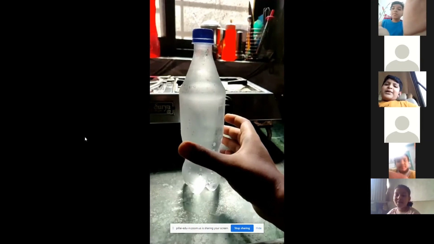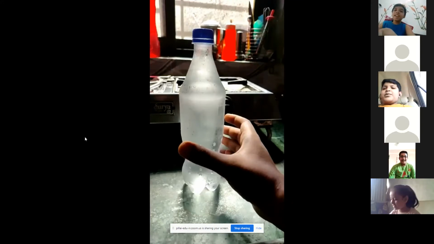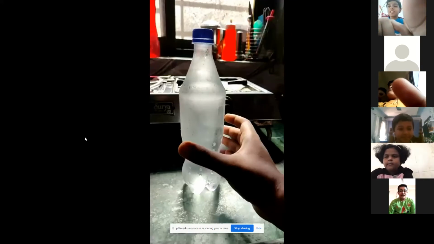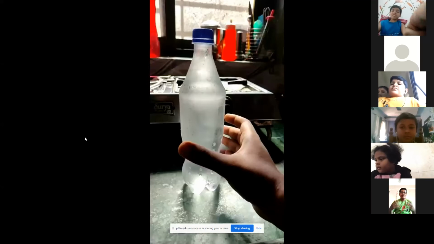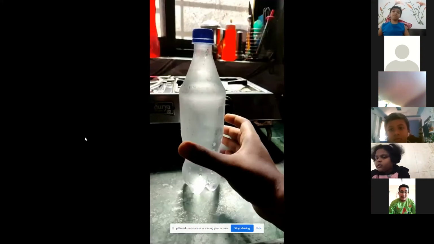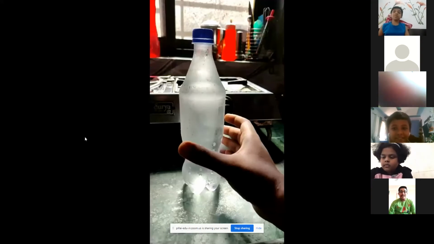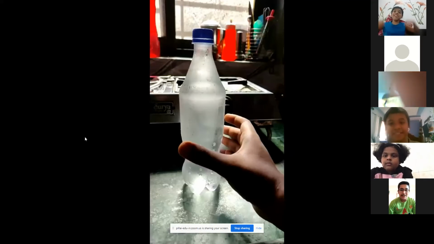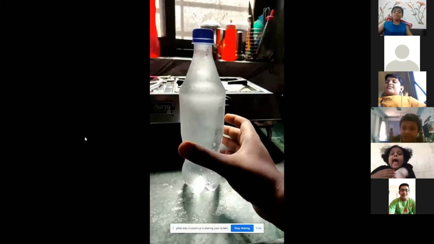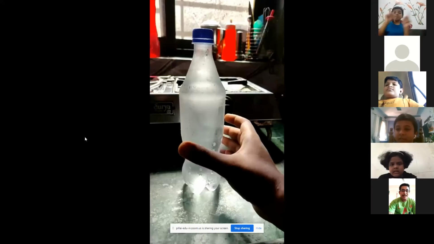Helicopter. Okay, cool down. I thought you guys would expect something more. So not a car, not a helicopter, not a plane. We are going to create a rocket, super fast. Now we are going to see a homemade rocket.